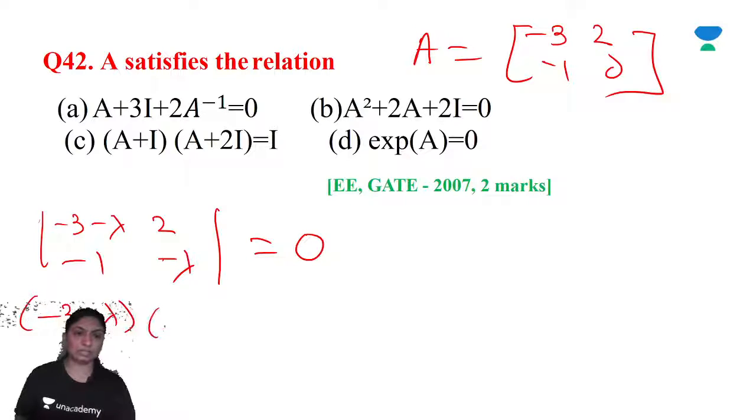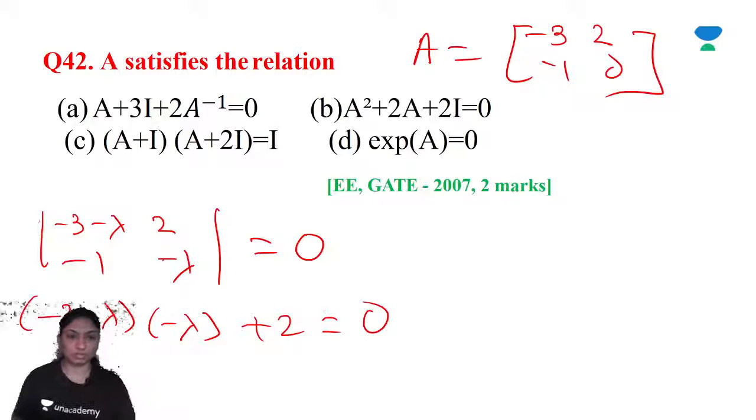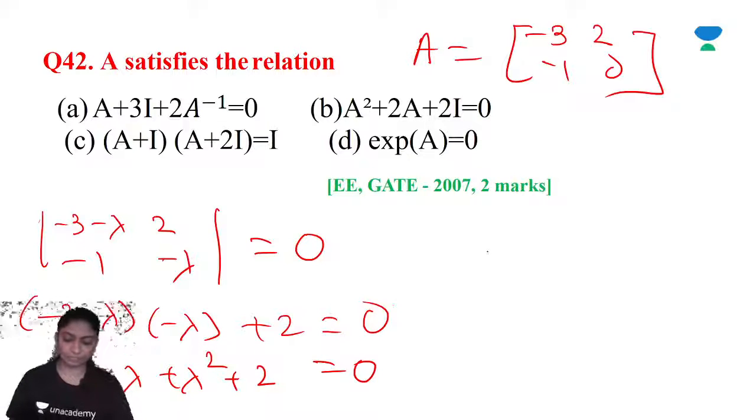Minus 3 minus lambda into minus lambda, minus of minus plus 2 is equal to 0. Plus 3 lambda plus lambda square plus 2 is equal to 0. So every square matrix satisfies its own characteristic polynomial. So A square plus 3A plus 2I.